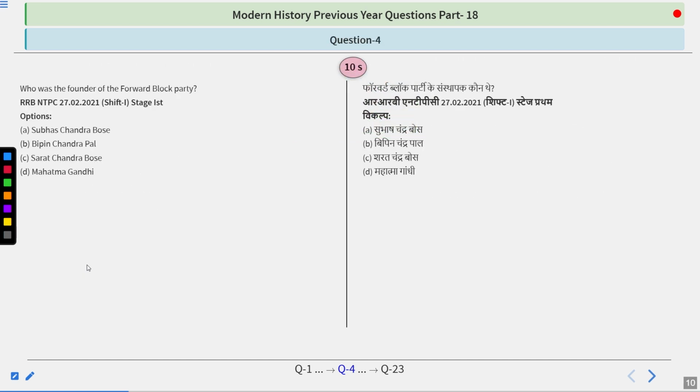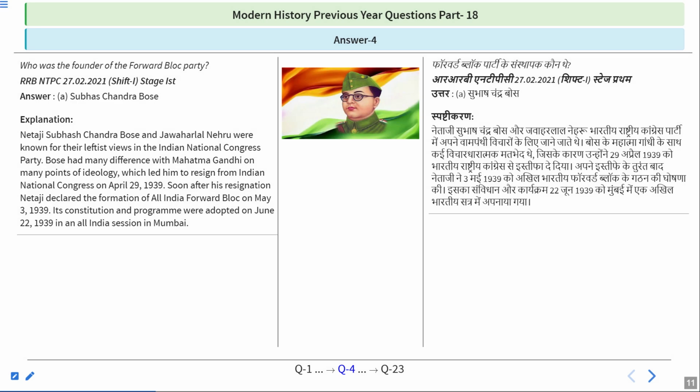Who was the founder of Forward Bloc Party? Options are Subhash Chandra Bose, Bipin Chandra Pal, Sarat Chandra Bose, or Mahatma Gandhi. Think about it. So the answer of this question is quite simple, because I just told you the answer is Subhash Chandra Bose.